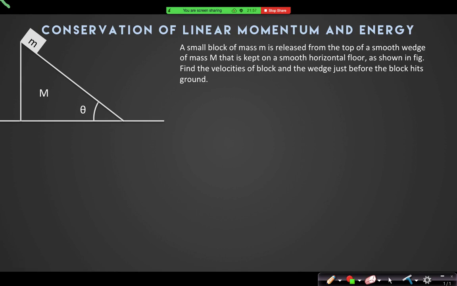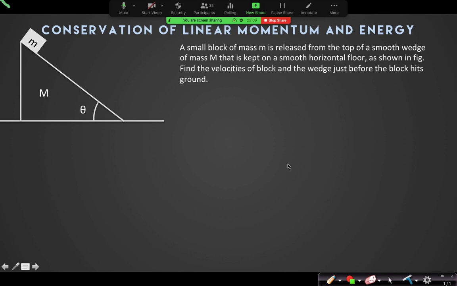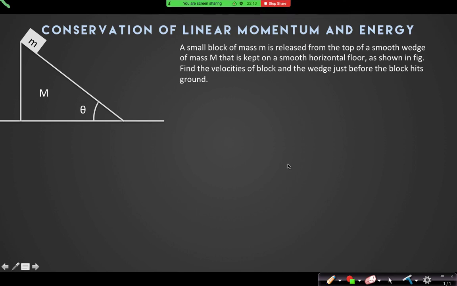It says a small block of mass m is released from the top of a smooth wedge of mass capital M kept on a smooth horizontal floor. As shown in the figure, find the velocity of the block and wedge just before the block hits the ground.